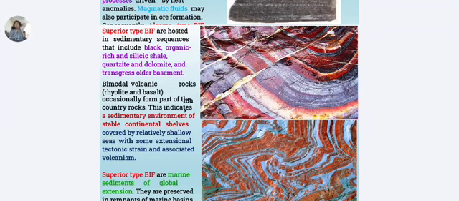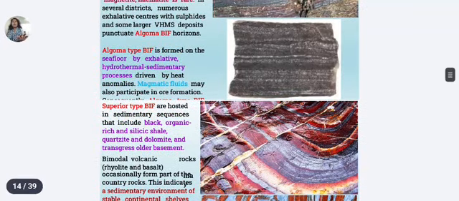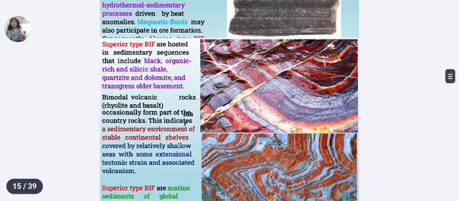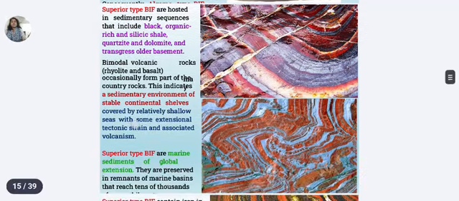So you can classify: in Algoma type BIF, iron occurs in magnetite, right? But in the Superior type of BIFs, iron occurs as oxide, carbonate and silicate phases. They show high silica content and low impurities. These banded iron formations formed in large marine basins, right?